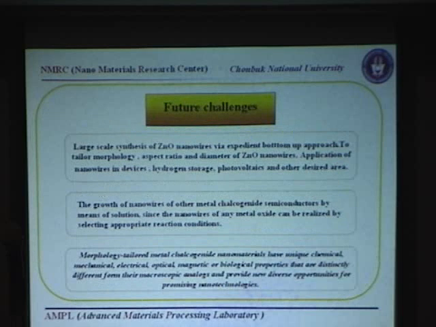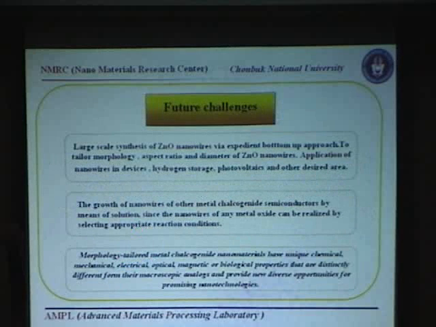The future challenge is the large-scale synthesis of these zinc oxide nanowires using this approach, using the bottom-up approach to tailor the morphology, aspect ratio, and diameter of the nanowires, and application of these nanowires in devices, hydrogen storage, photovoltaics, and other areas. The growth